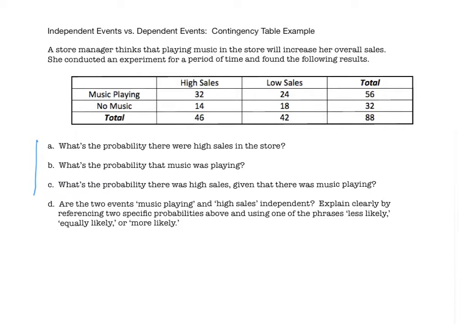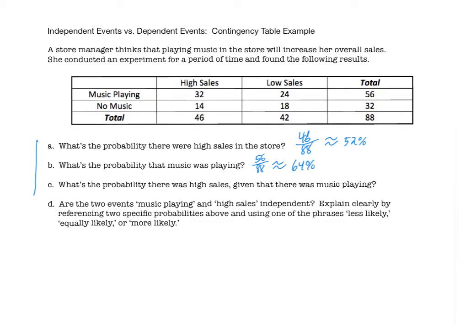So what's the probability there were high sales in the store? Well, there were 46 total hours for which there were high sales out of the total of 88 hours for which they were conducting the experiment. So we got 46/88. And because we're going to compare them, I prefer to convert this to a percentage. And this is approximately 52%. For part B, what's the probability that music was playing? Well, music was playing for 56 hours out of the total of 88 hours. So you have 56/88, which is approximately 64%.